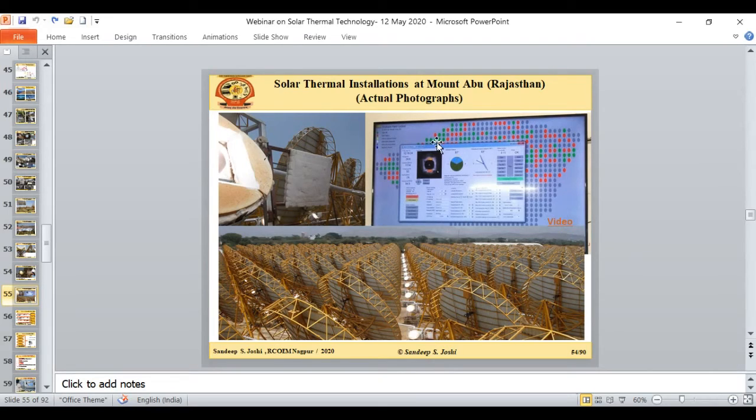This entire power plant is connected to the control system, and this is a screenshot of the control system. There are thermal cameras installed at each dish, and these dots are nothing but those dishes. So wherever you want to see whether the tracking arrangement is going well or not, and whether at the receiver we are getting good energy or not, based on that, they can track the entire dish. They can alter many angles, and they can change the optical settings of the Scheffler dishes also in a single click in the control room.